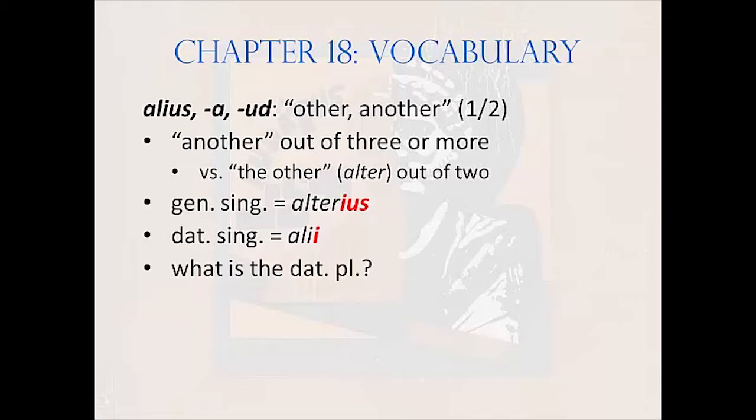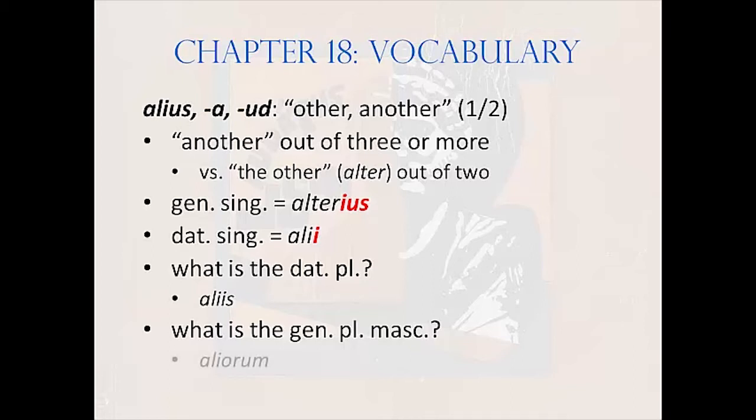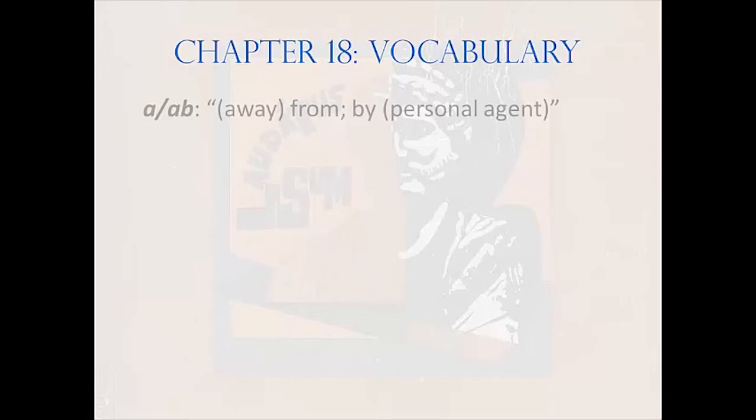What would be the dative plural of this word? That's right, aliis, two i's. And what would be the genitive plural, masculine? If it's not third declension, none of the i-stem irregularities come into play, so this must be regular second declension, meaning the correct answer is aliorum. The next word is a or ab.